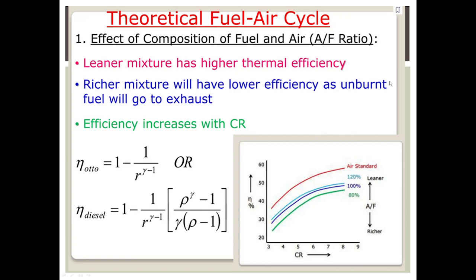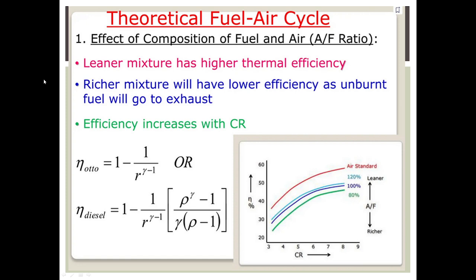Now we'll see the theoretical fuel air cycle. The first point is the effect of the composition of the fuel and air ratio. If the mixture is leaner, we get higher thermal efficiency. If the mixture is rich, then we get lower efficiency, as the unburnt fuel is expelled to the atmosphere through the exhaust.